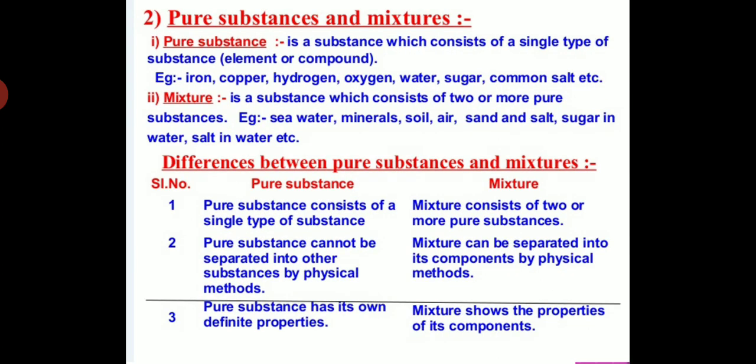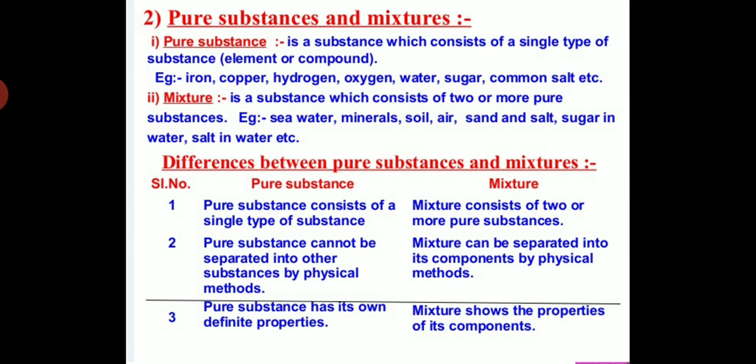So students, first of all, what is a pure substance? A pure substance means a substance which consists of a single type of substance, element and compound. And a mixture consists of two or more pure substances like seawater, mineral, soil, salt water, sugar solution. These are mixtures.